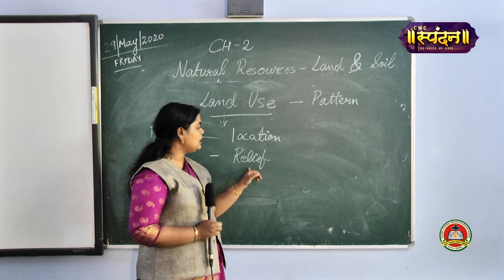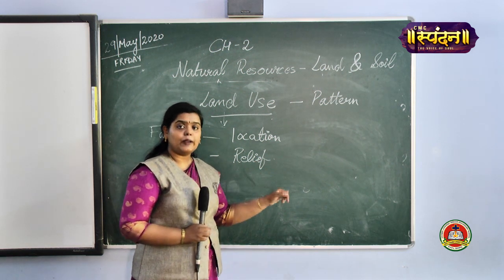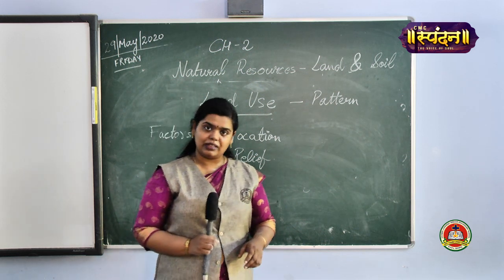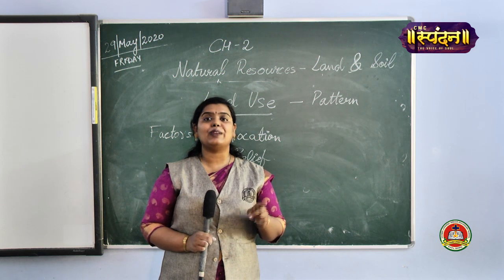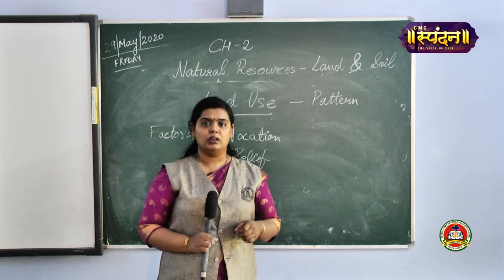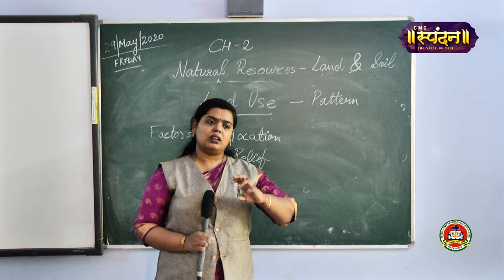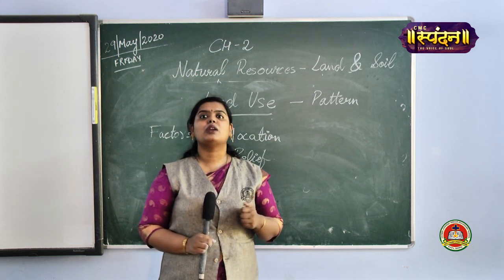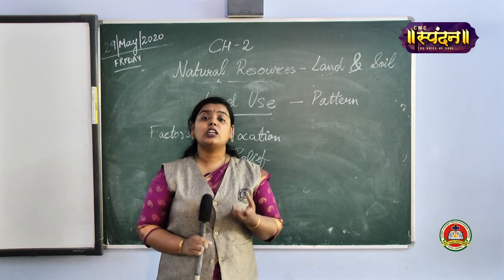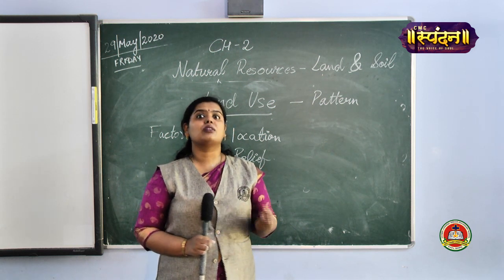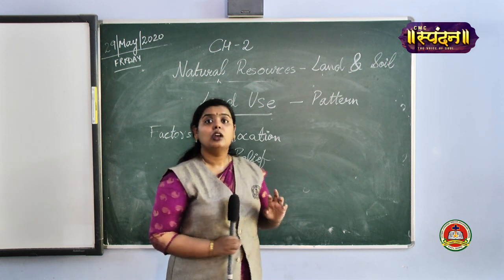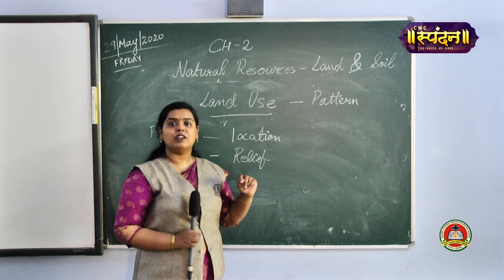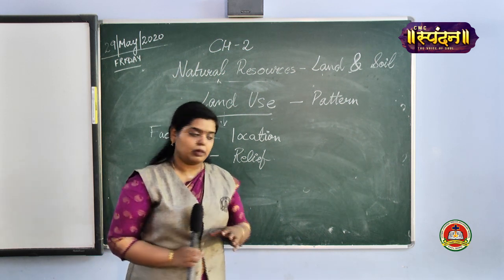So relief is the type of soil and climatic condition, whether that plant would be able to grow in that region. If you want to grow wheat in the southern area, it's possible, but large production won't be there. Mass production won't be there. Why so? Because wheat requires a lot of heat. Hot climate is required for wheat, and that is not available in southern regions. So, the proper type of land should be available to set up any type of business.